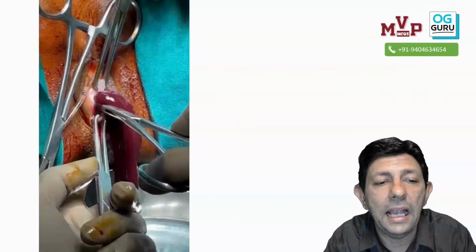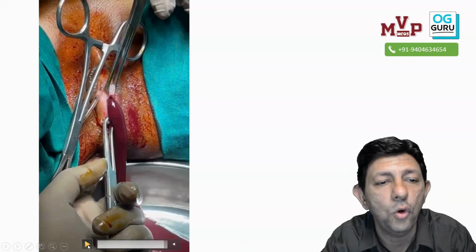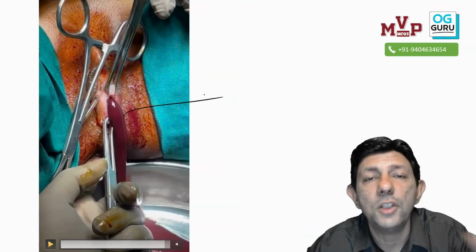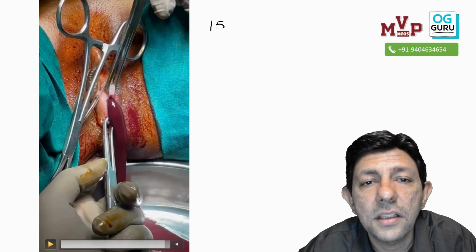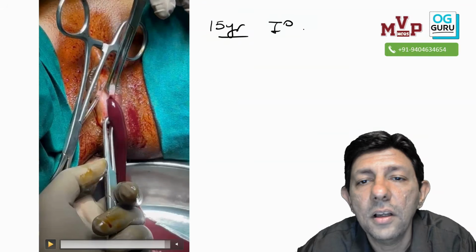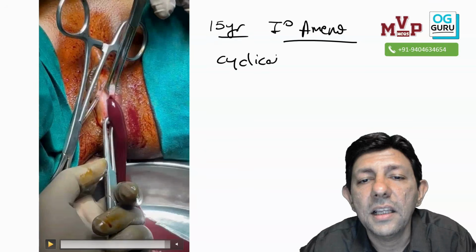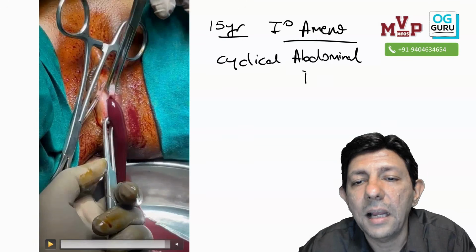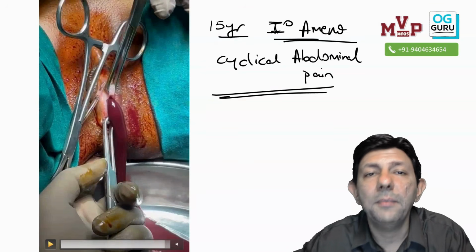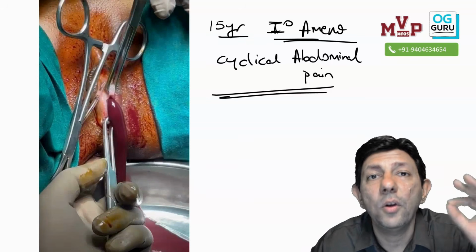Yes, absolutely, you must have got it correct. All altered blood, this brown, reddish brownish color. What will be the history? They will tell you, this is a 15-year-old girl who has come to you with primary amenorrhea, cyclical abdominal pain, very famous cyclical abdominal pain, and a tense bulging hymen. Yes, cyclical abdominal pain, primary amenorrhea, urinary retention.